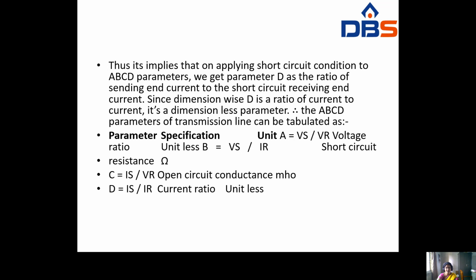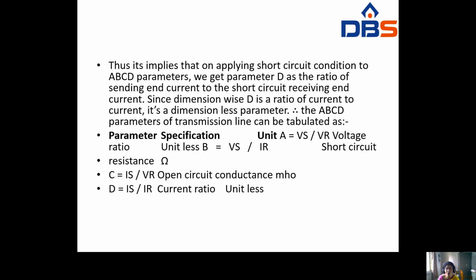So the ABCD parameters of the transmission line can be calculated as: parameter A equal to Vs by VR, voltage ratio, unitless. B equal to Vs by IR, short circuit resistance, ohms. C equal to Is by VR, open circuited conductance, mho. D equal to Is by IR, current ratio, unitless. So what are the parameter specifications from the ABCD parameters?